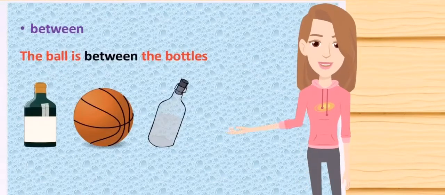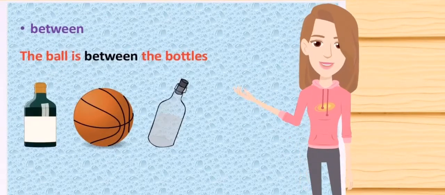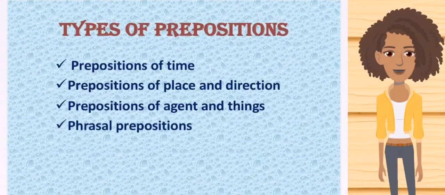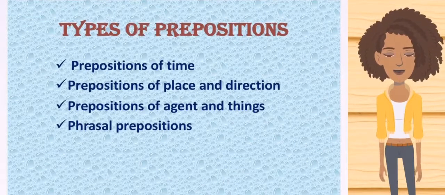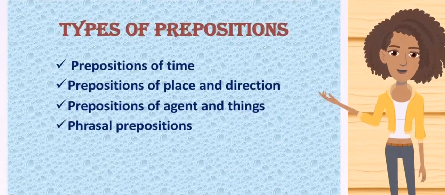Let's see types of prepositions. As all the other word classes have different categories of their own, prepositions also can be categorized. Prepositions of time, prepositions of place and direction, prepositions of agent and things, and phrasal prepositions. The first one is prepositions of time.